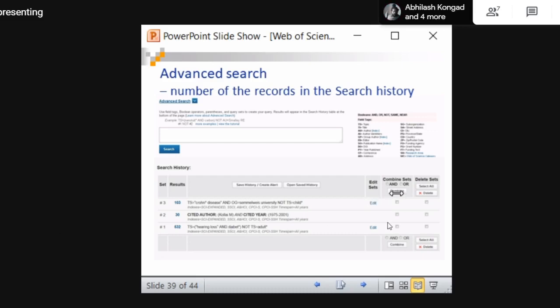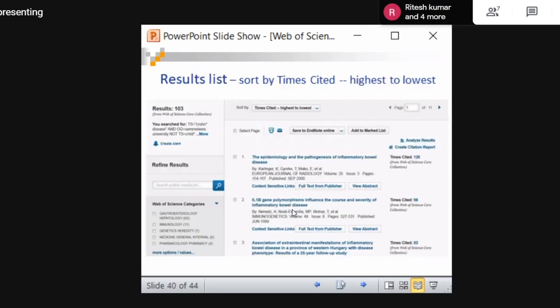Whatever search you conducted in Web of Science yesterday, you can automatically retrieve. This user has three search histories. If you want, you can combine all three searches by selecting them, or combine 1, 2, 3 depending upon your requirements. So search history is very useful. Whatever you have searched is automatically stored in your search history.